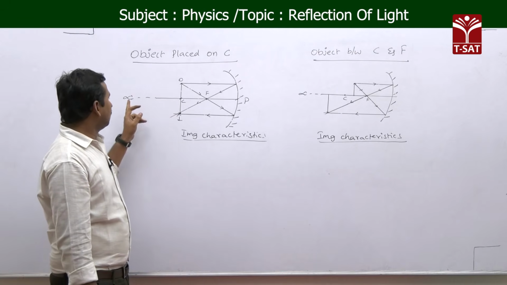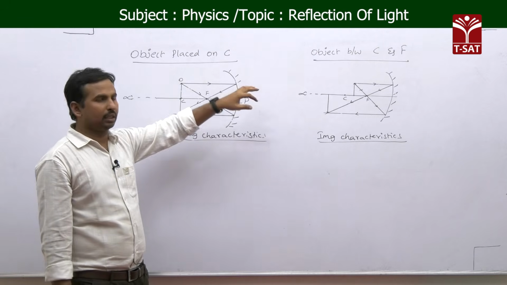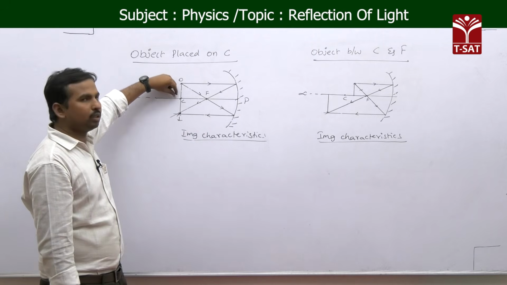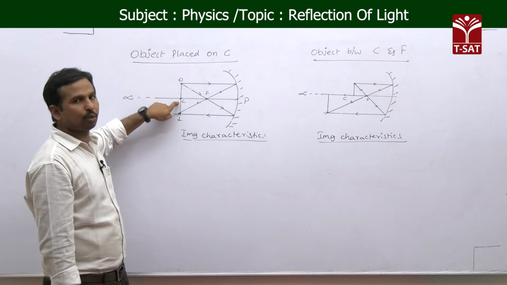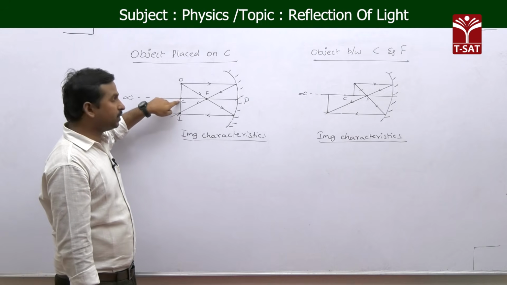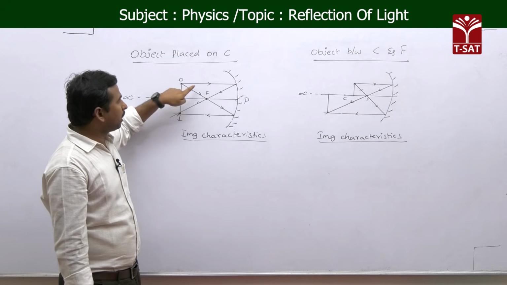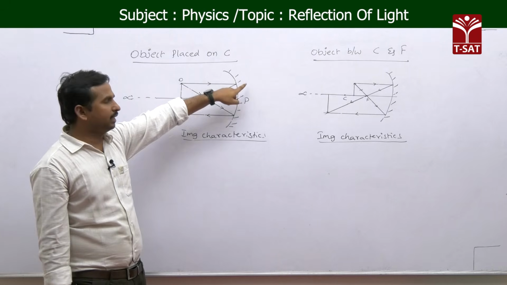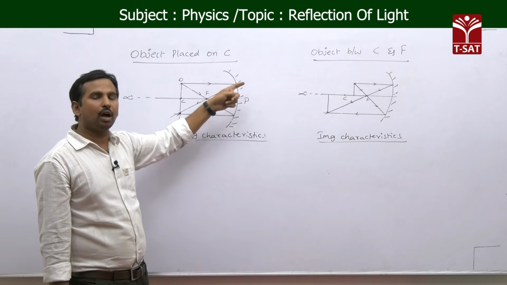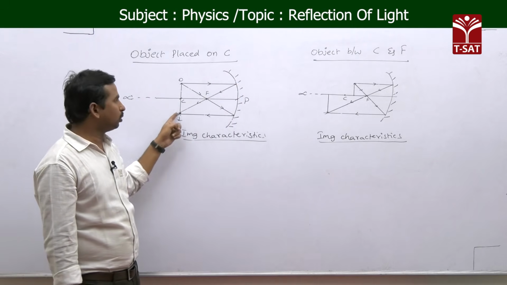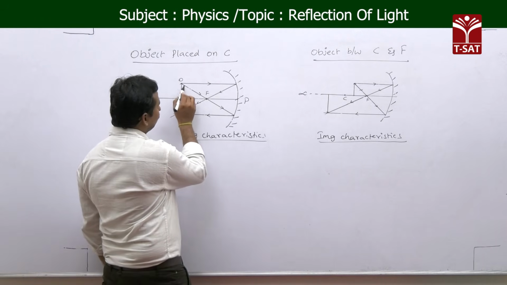Now we will see the next position. The previous one was the object placed between infinity and C, and as we come closer to the mirror, our next position is exactly on C. Okay, means the object is placed on the center of curvature. Again, we take the light rays starting from the object. When incident here following rule 1, passing parallel to the principal axis, after reflection the light ray passes through the principal focus. And the second one, now we are taking the second light ray following rule 2.